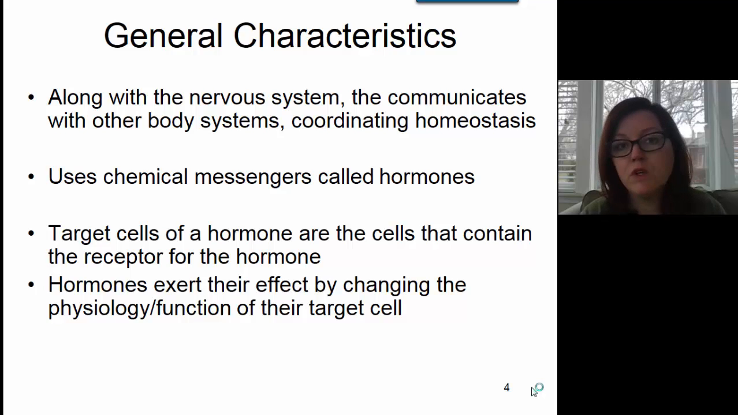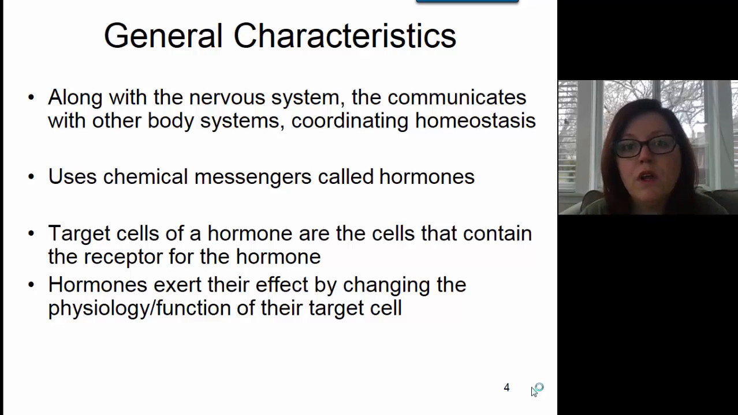The nervous system can only communicate with body parts that have nerves, whereas the endocrine system works slower, but it can go everywhere in the body because it uses hormones that travel through the blood. So they do work differently.